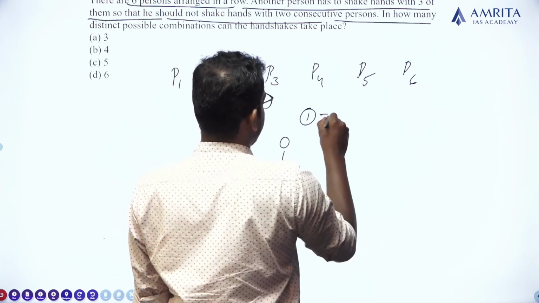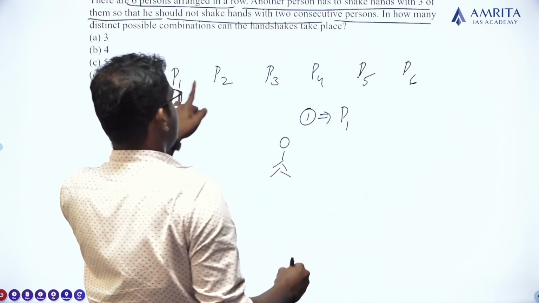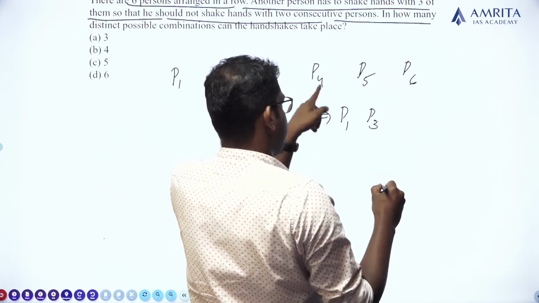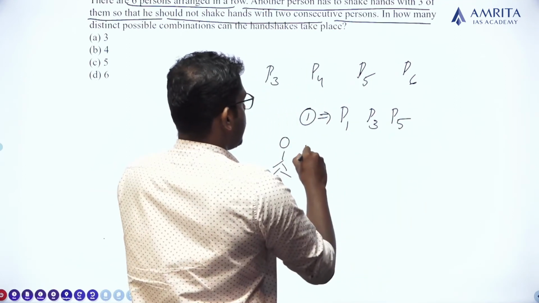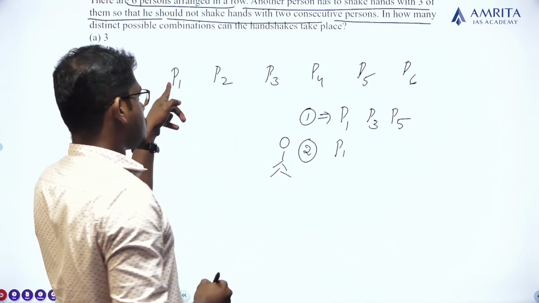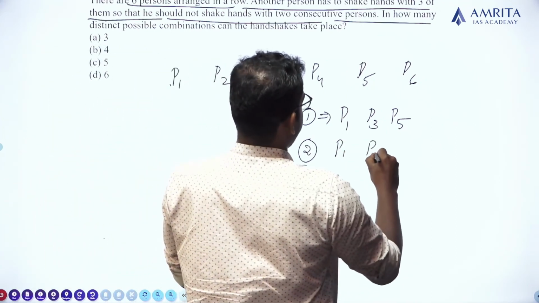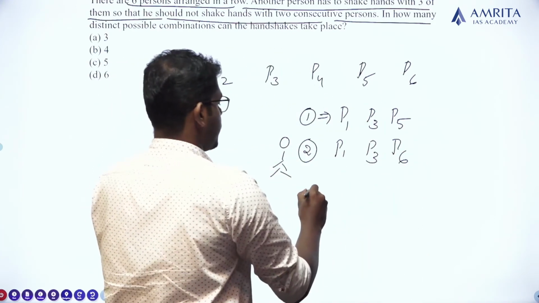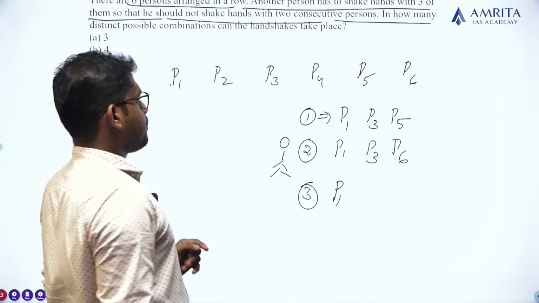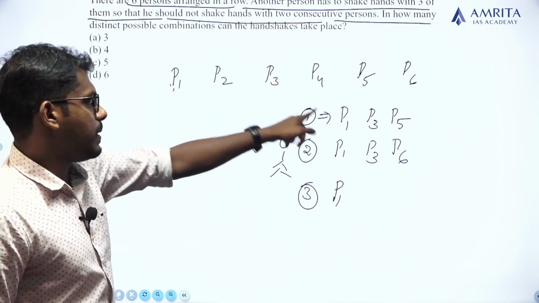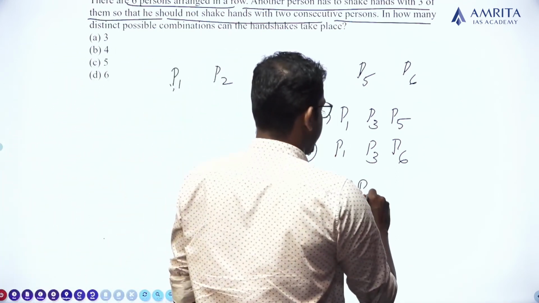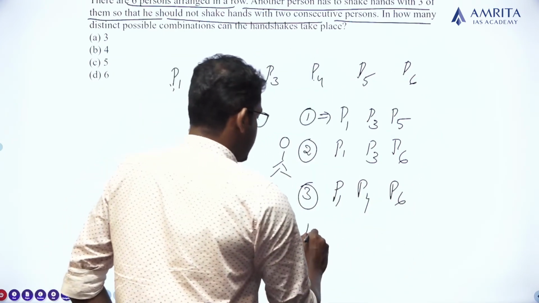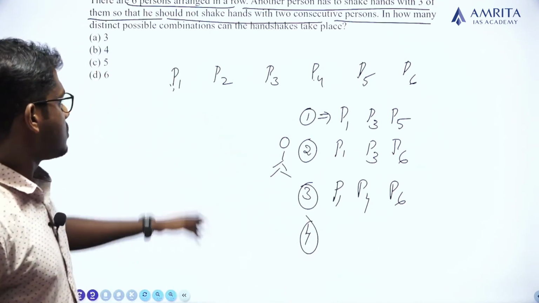In the first case, he is shaking hands with P1, so that he cannot shake hands with P2, but it is possible with P3. Not possible with P4, but with P5. In the second case, starting with P1, P3 is possible, but P4 is not possible, P5 is already selected, P6 is possible. Third case, P1 is possible, P2 is not possible, P3 is already selected. Let us take the case of P4. If P4 is selected, then P5 is not possible, but P6 is possible. In the fourth case, no other possibilities starting with P1.